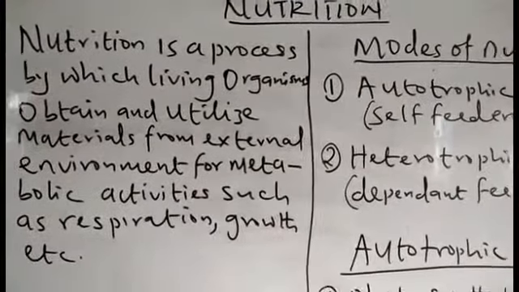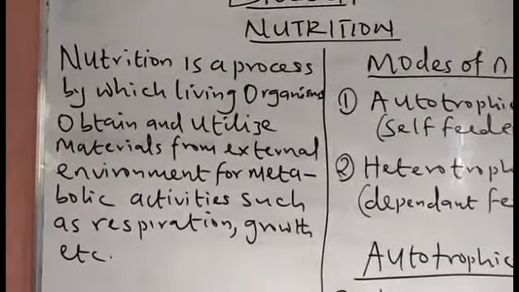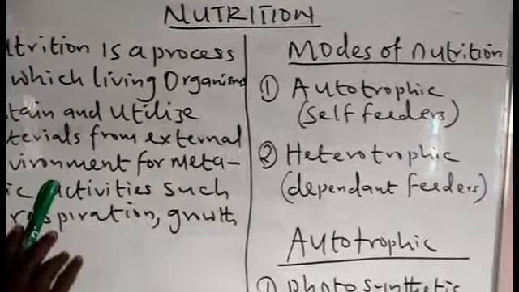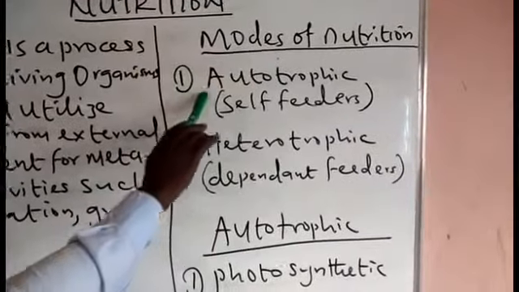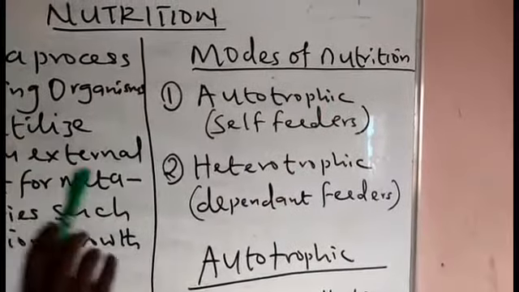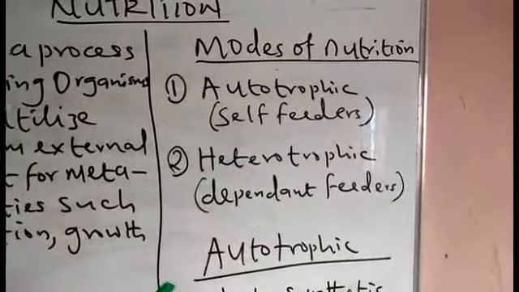We have two types of nutrition. We have the autotrophic mode of nutrition, and we have the heterotrophic mode of nutrition.